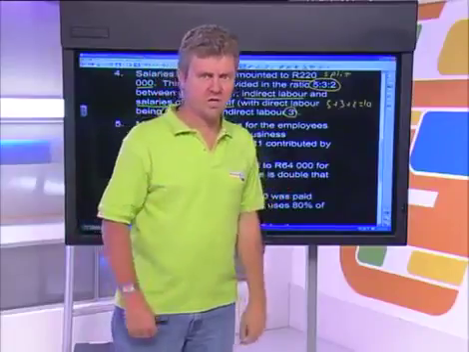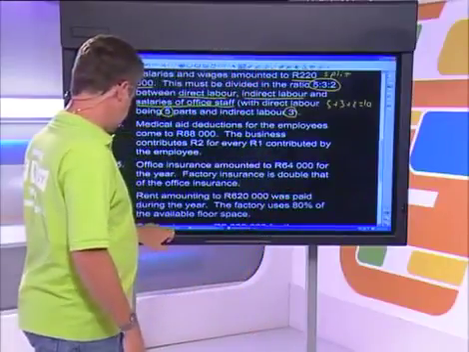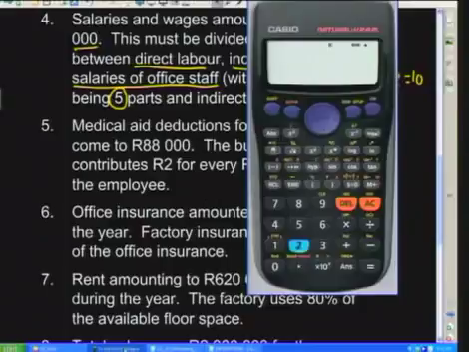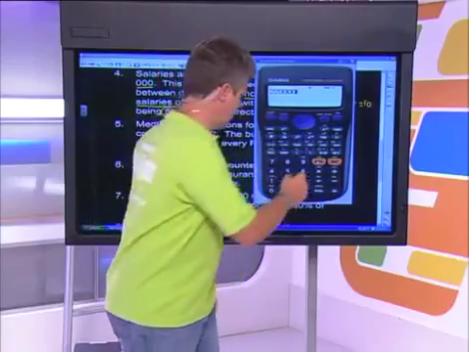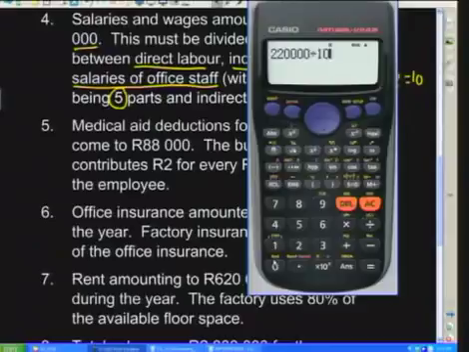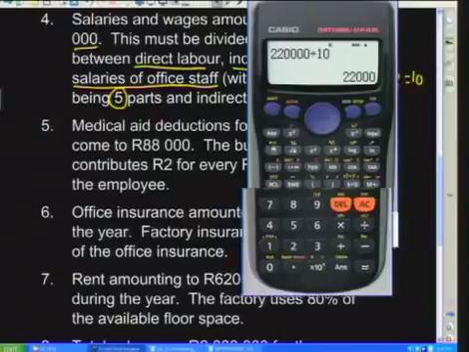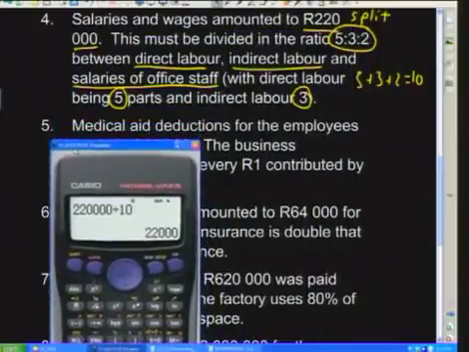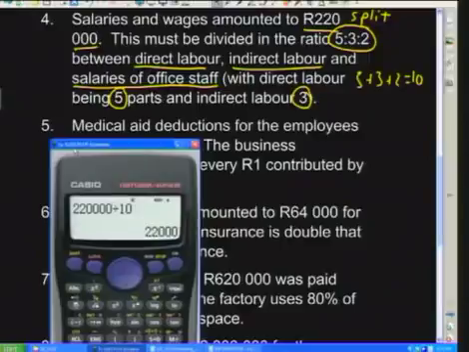They've told us what the ratio is. So let's have a look at what we need to do. We're going to take our 220,000, which is our total salaries, and we're going to split it according to the ratio, which means we must divide it by 10. So that gives me 22,000. That is one part, and we've got in the question the fact that the direct labour is getting 5 parts.